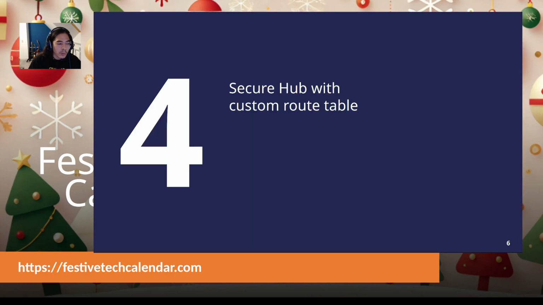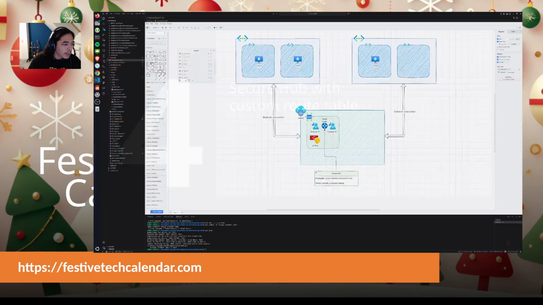So our third scenario is the scenario with custom route table, but this time we add a firewall. What does it look like? Well, something like this. So we still have a virtual WAN with one virtual hub and a virtual router.